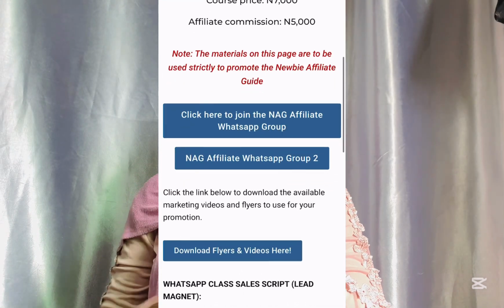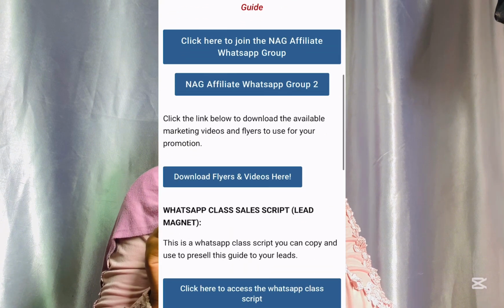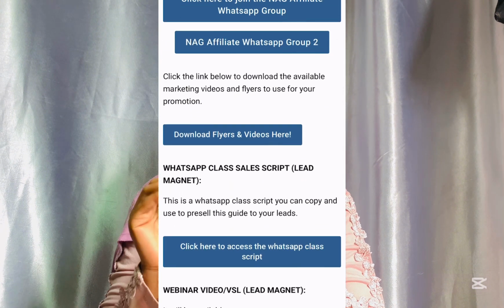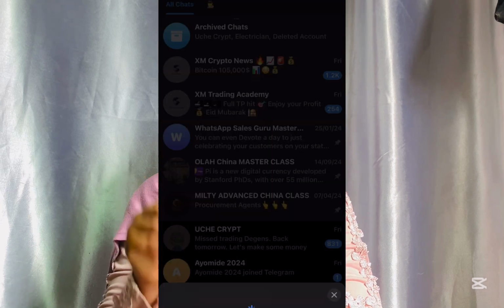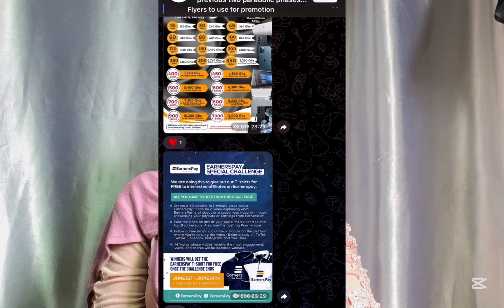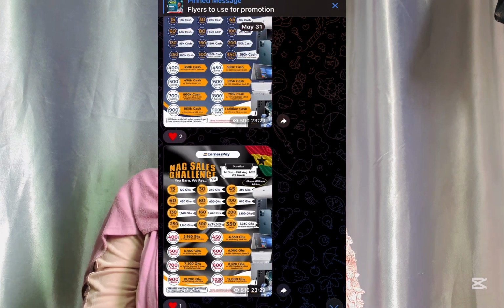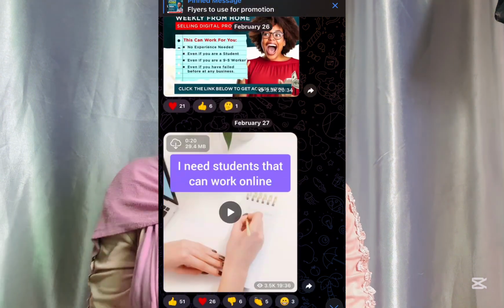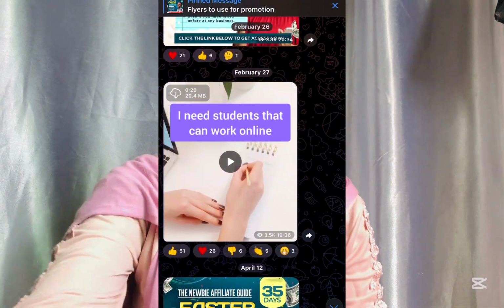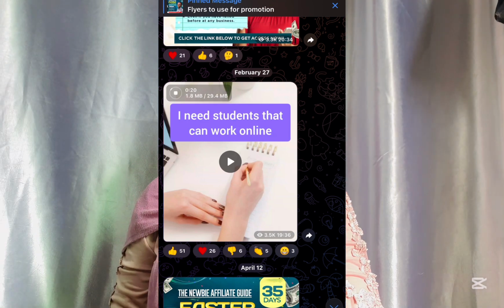If you scroll down, you're going to see download flyer and video here. But if you click on the JV page, it's going to take you to the same place. It depends on how the person arranges it. If you click on this one, it's going to take you to the Telegram page. It depends on the author how they arrange where they keep their flyers and everything. Some can direct you to a Google Doc, while some use Telegram. You just copy the one that you think is going to be useful to you, then use it to promote that particular product. Like a video, you can post it on TikTok.